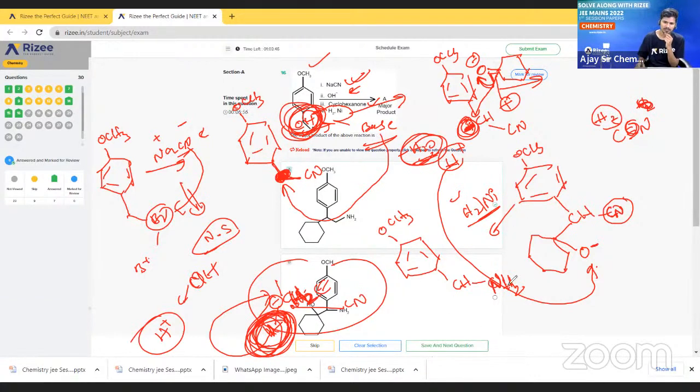Will come and attack here. So NH2 is going to form here. And here the benzene ring is there, and here we will get OH. So this is the compound which is going to be formed. Clear? This is the compound which will be formed.